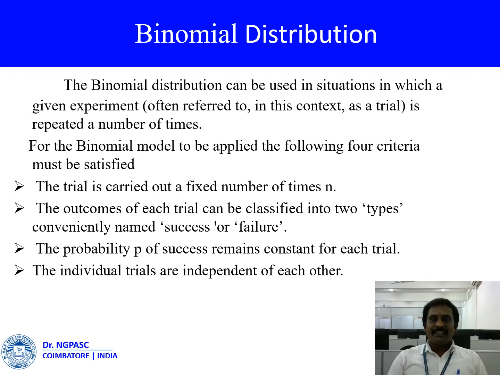It can be used in situations in which a given experiment is repeated a number of times. For the binomial model to be applied, the following four criteria must be satisfied. First, the trial is carried out a fixed number of times n. The outcomes of each trial can be classified into two types, named success or failure. The probability p of success remains constant for each trial. The individual trials are independent of each other.